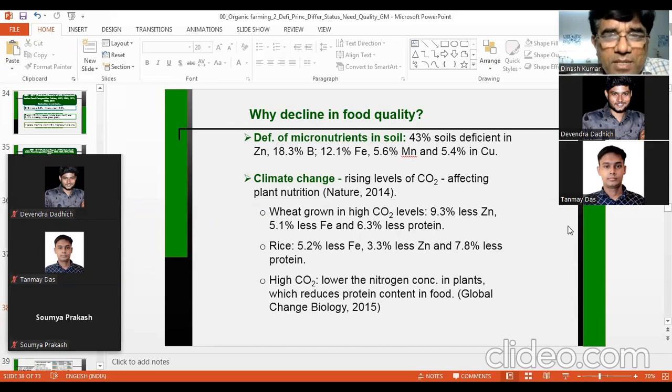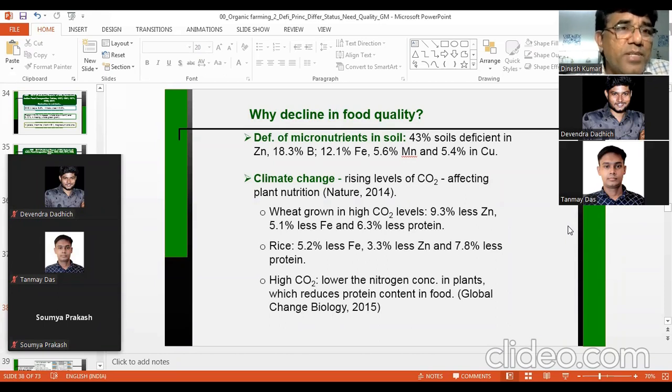Now, coming to climate change, your CO2 concentration is increasing in the environment, and increased concentration means your assimilation rate of carbon dioxide will increase. I have discussed with you at one point of time during the factors affecting plant growth. As you increase the CO2, the photosynthesis increases, if you remember, and highest was 1000 ppm. If you go up to 1000 ppm or maybe more than that, you get higher photosynthesis rate.